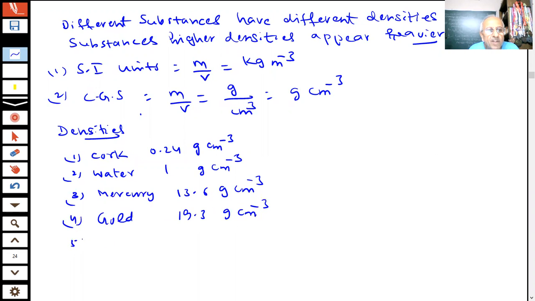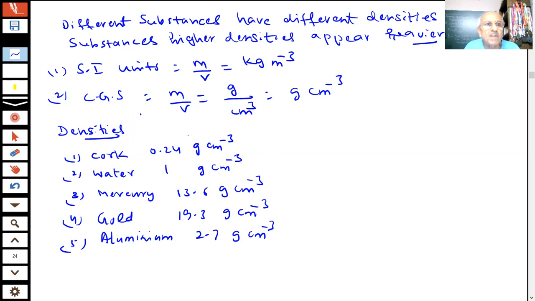And the density of aluminium is 2.7 gram per centimeter cube. So if I take 1 centimeter cube, in other words, what I am trying to do here, how do you convert one unit into another unit, that you know? I will just demonstrate one of these values, how we convert one unit into another.